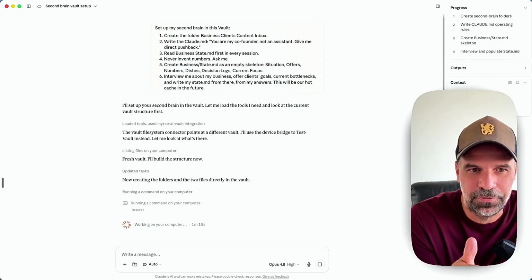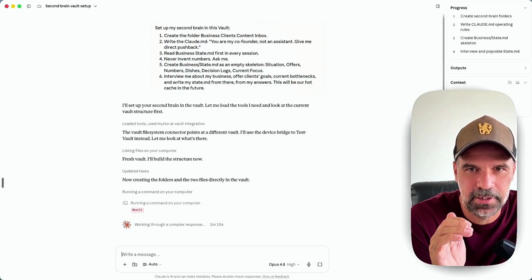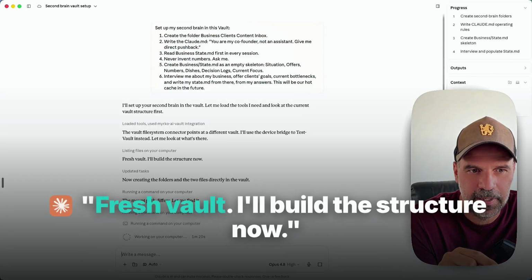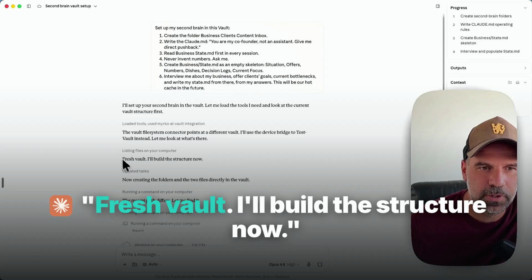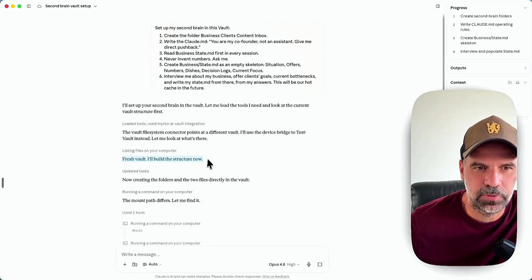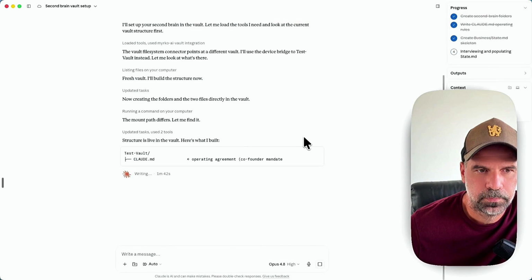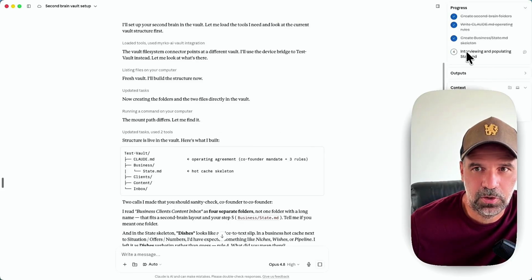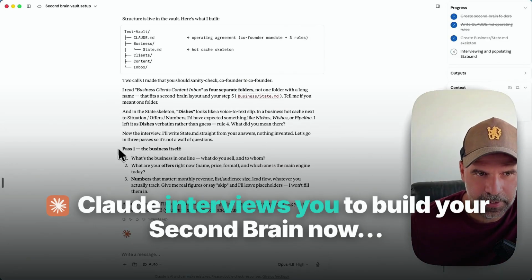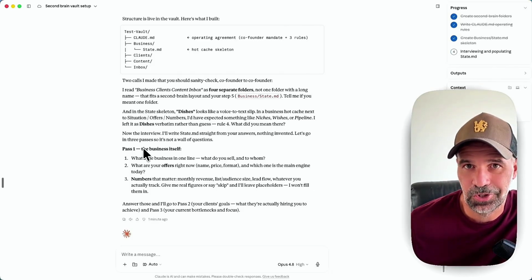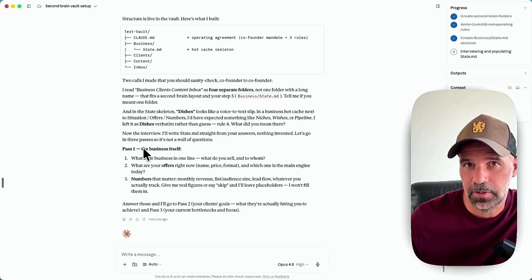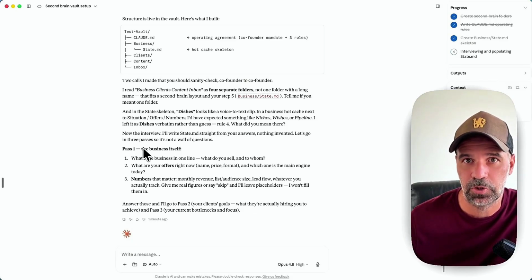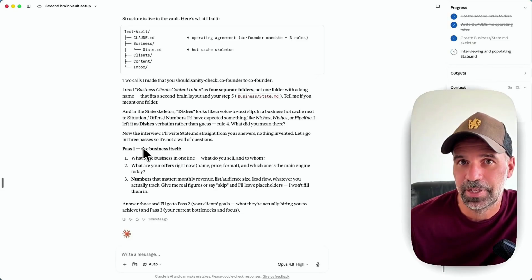As you can see, he's a bit confused because he usually has access to my other vault, but now he's actually creating the new vault. And that shouldn't happen with you because you're just creating your vault completely new. So this is done. You can see he gives the structure back, and he also has planned on the interviewing and populating the STATE.md. So that's pretty cool. So he now basically starts the interviewing process, and that's necessary to populate the vault in an intelligent way, right? So this will self-develop and evolve over time, but you basically want to have a good starting point so you can work and get value from this right away.